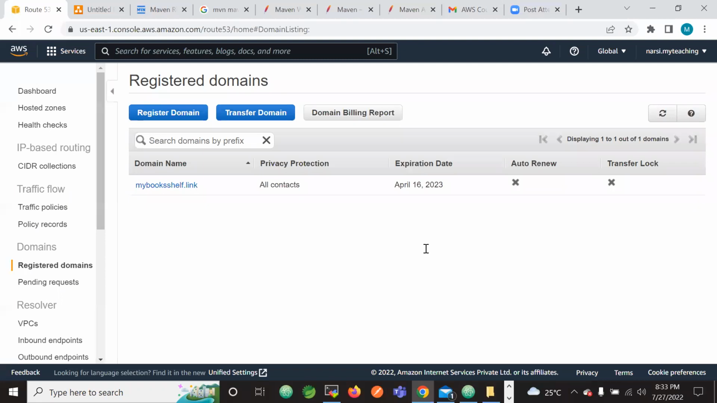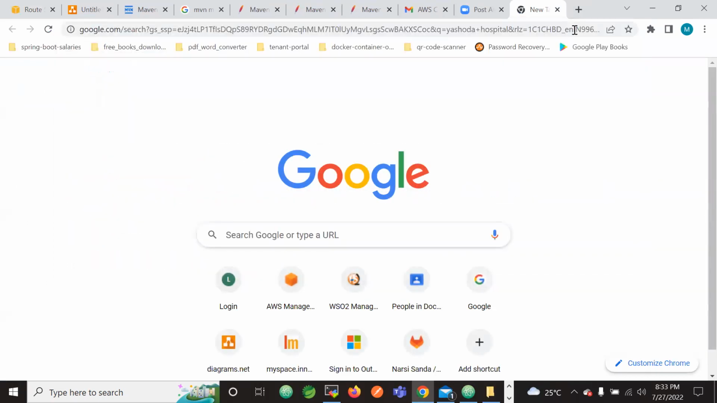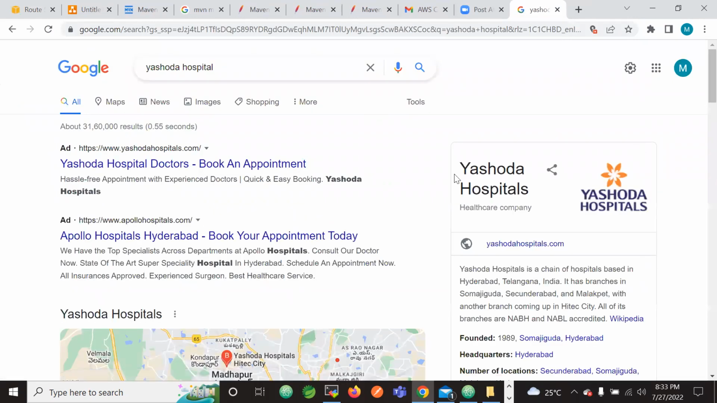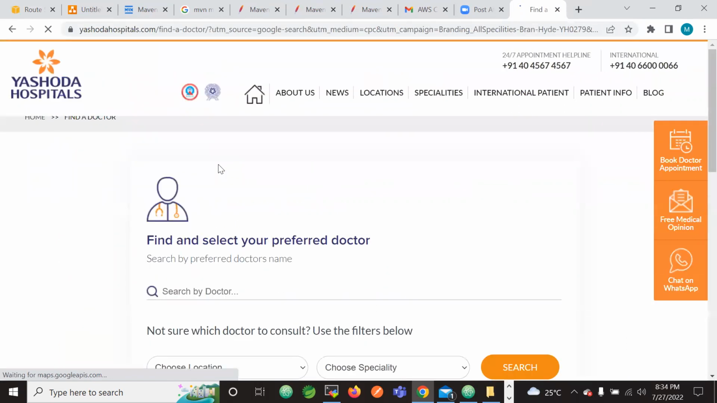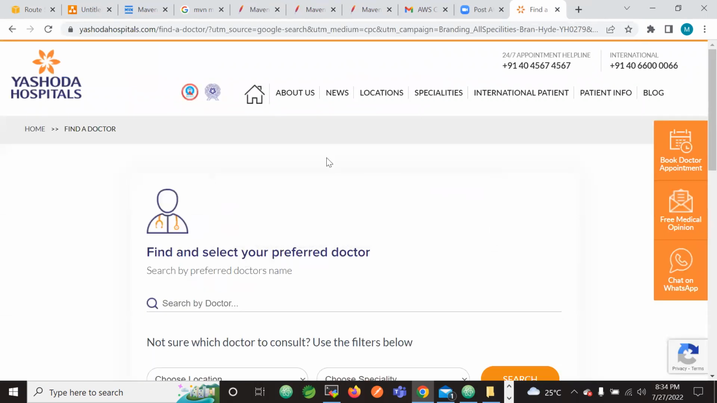Every application, as you can see, usually will have a cover page. So every application will have two things, right? For example, let me type yashodahospitals.com. So you will see one cover page. Let me open that cover page. Right, so accept all cookies. So this is what I'm talking about. This is a cover page.